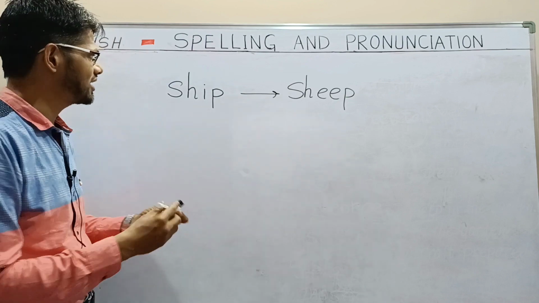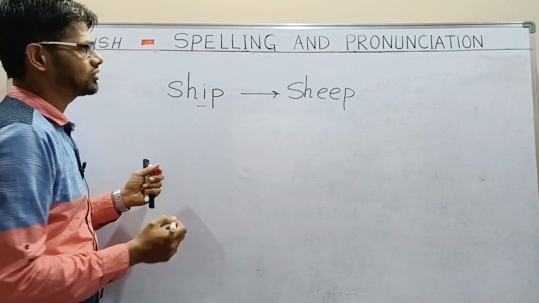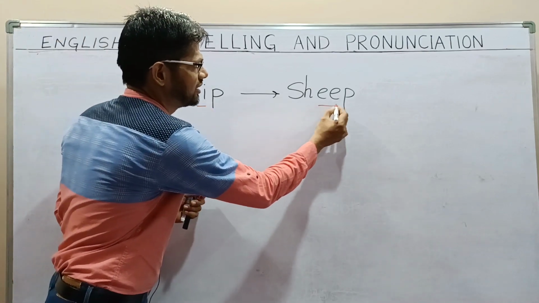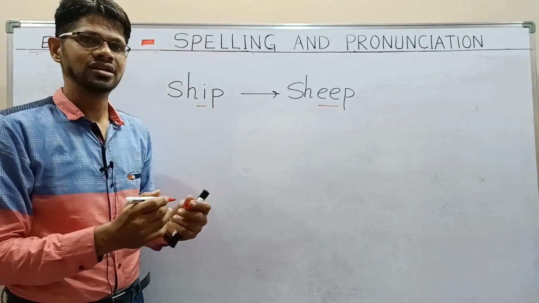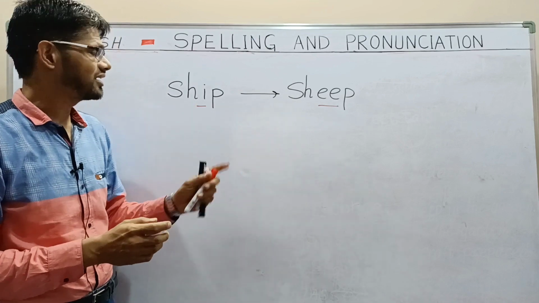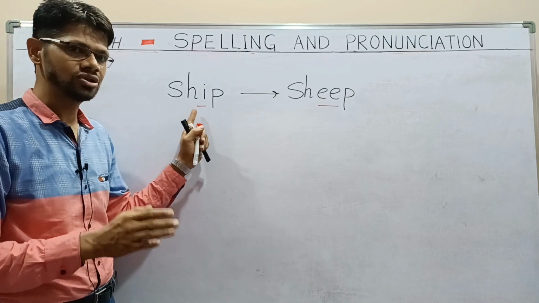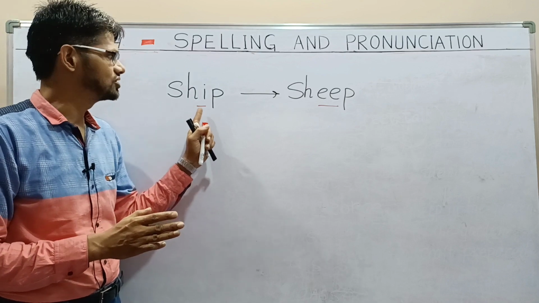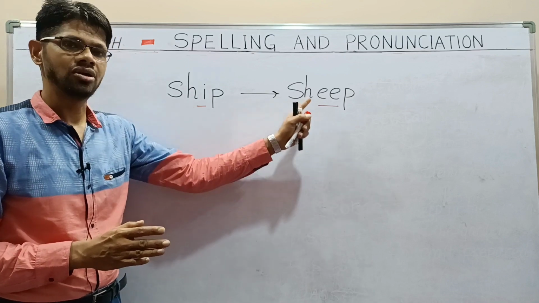Here we have a short vowel sound, and double E gives a long vowel sound. So ship, short vowel sound; sheep, long vowel sound.